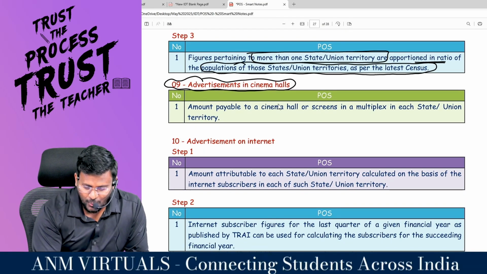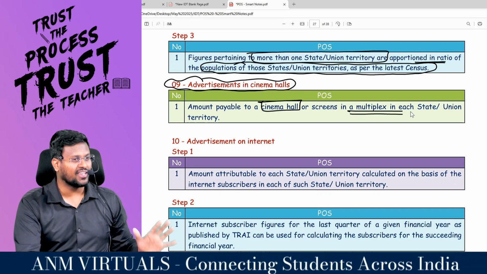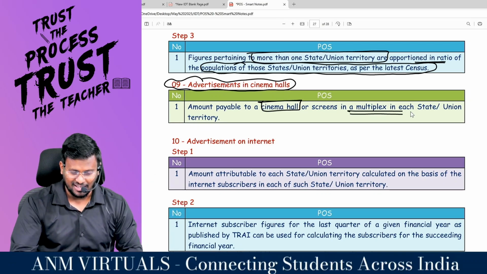Sir, the amount paid to a cinema hall or screen in a multiplex in each state or union territory, based on that you have to split the value of supply.